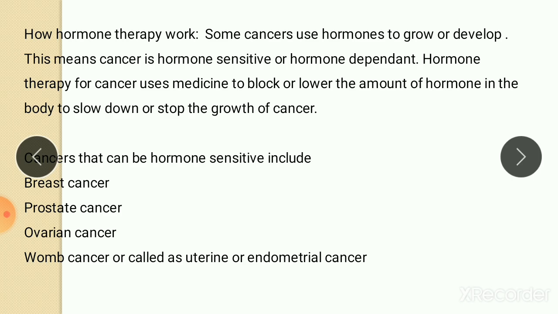Hormones are not used in all types of cancer, but there are some cancers which depend on the hormone to grow. So this hormone therapy is mainly used for hormone sensitive cancer, but not for all types of cancer. Cancers that can be hormone sensitive include breast cancer, prostate cancer, ovarian cancer, and womb cancer, also called uterine or endometrial cancer. So in these four types of cancer, hormones are used as a medicine.